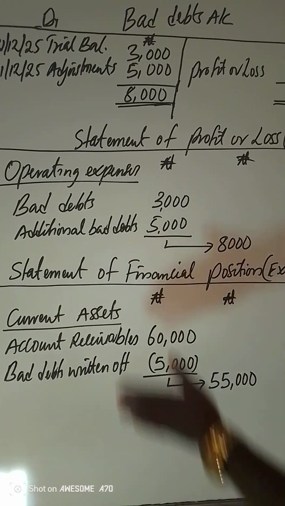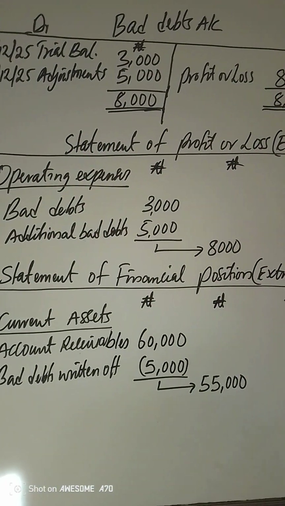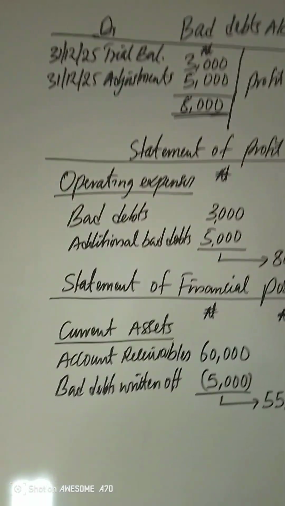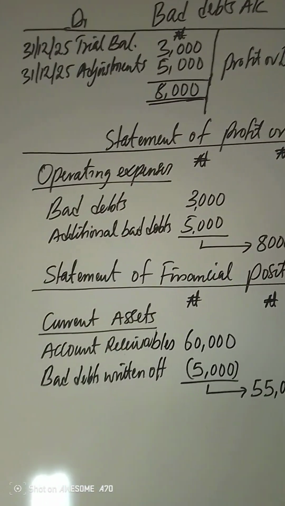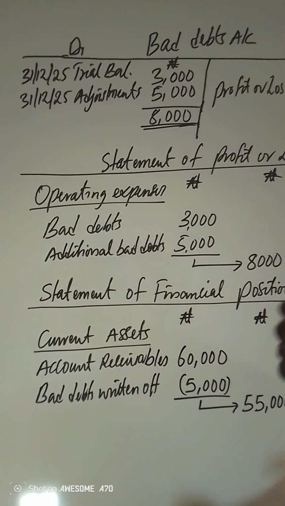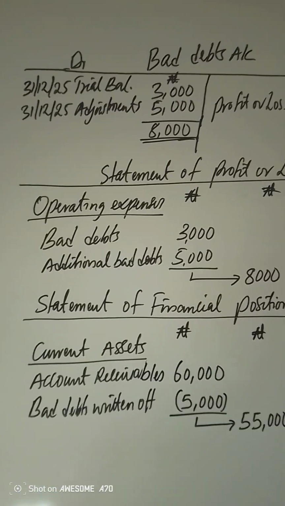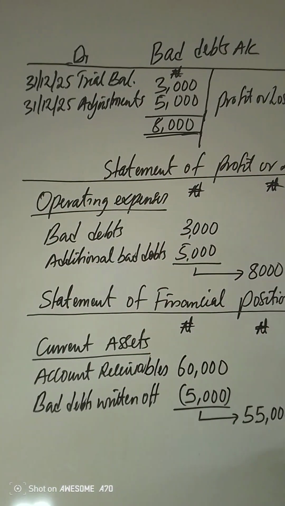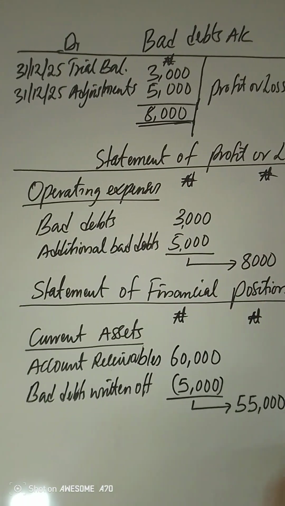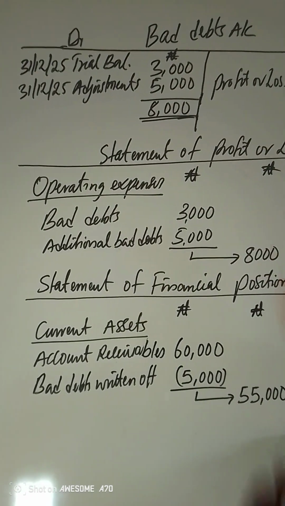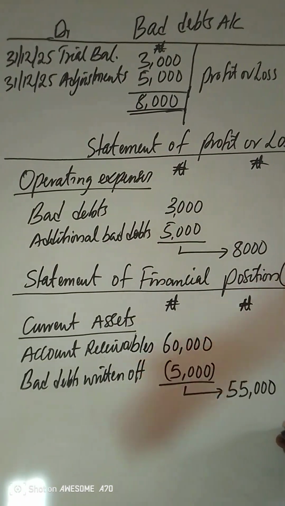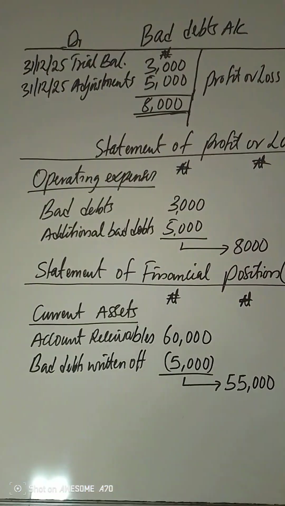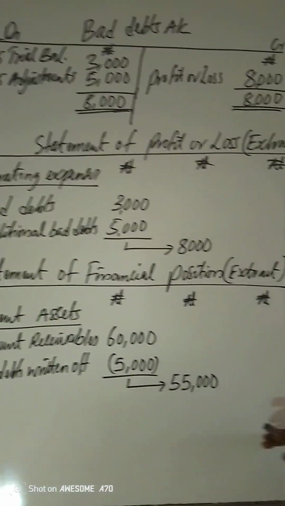Then, in the statement of financial position, we have what is called the extract, operating expenses. Bad debt is an expense. Why? It's an expense because these are debts that the business can no longer recover from customers. So as they are unable to recover the debt, it becomes an expense to the business. Expenses are money sacrificed by the business by way of services or any means that the money decided to go out of the business. So bad debt, don't forget, is one of the operating expenses.